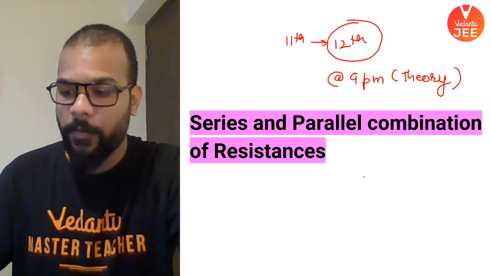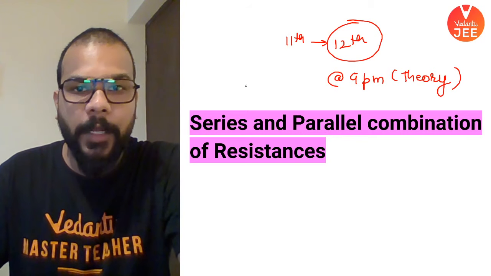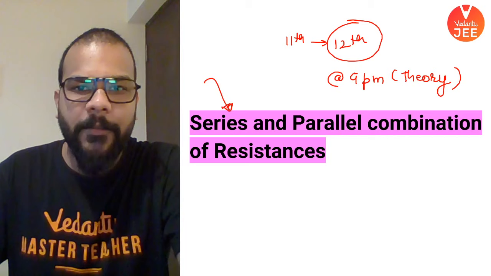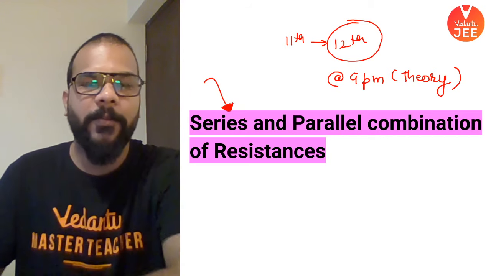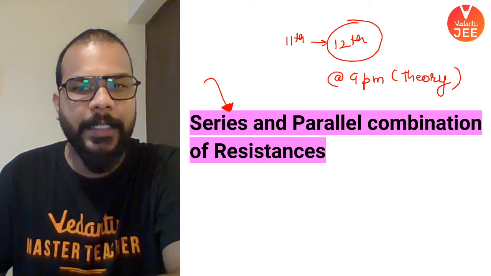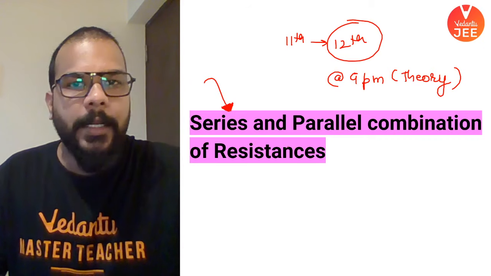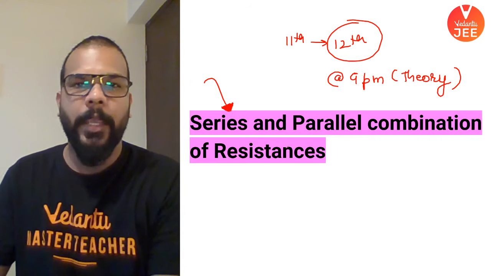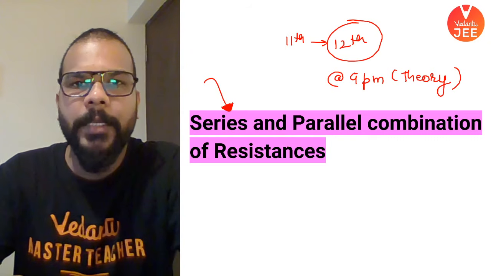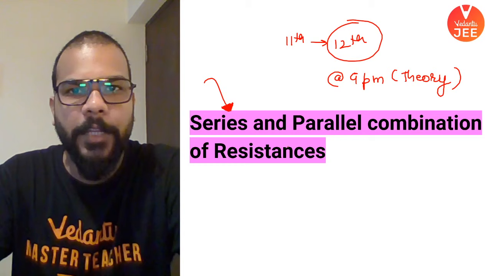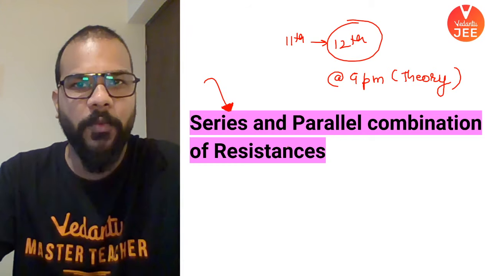Today is the day for physics, and I'm back with another topic. We are continuing with the chapter of current electricity, and today one very easy but very interesting topic for all the students, and that is series and parallel combination of resistance. Before this we have studied Ohm's law and the basics of current electricity. Today we'll discuss series and parallel combination of resistances, and we'll solve a lot of problems based upon the same. So let's go forward.